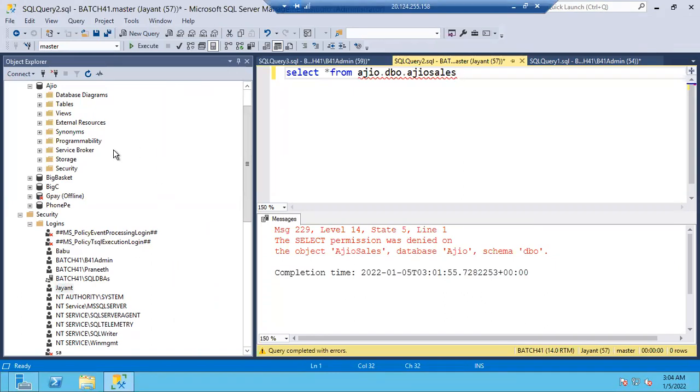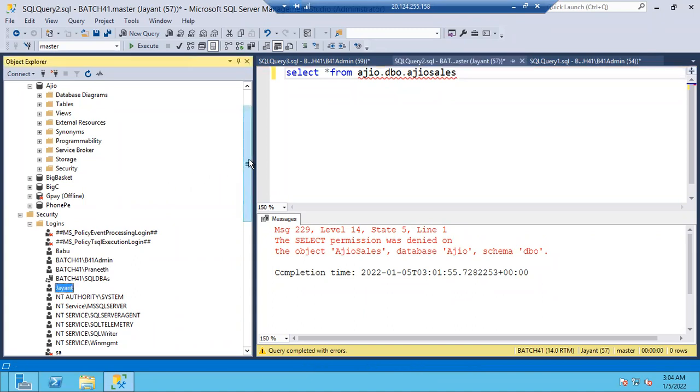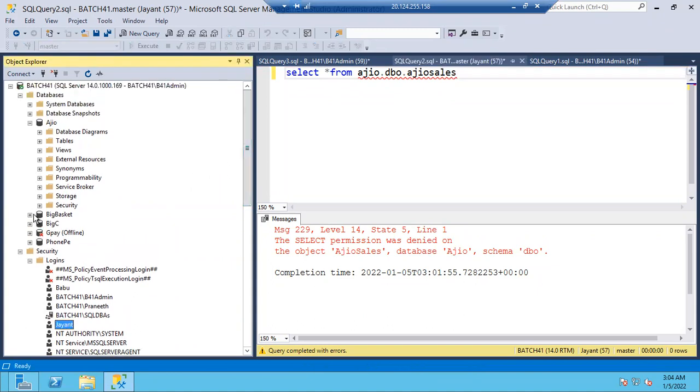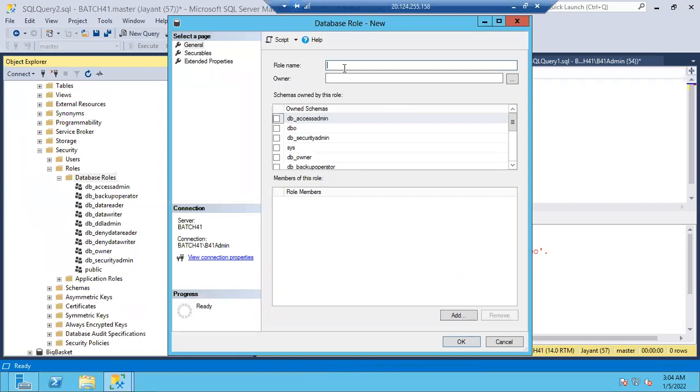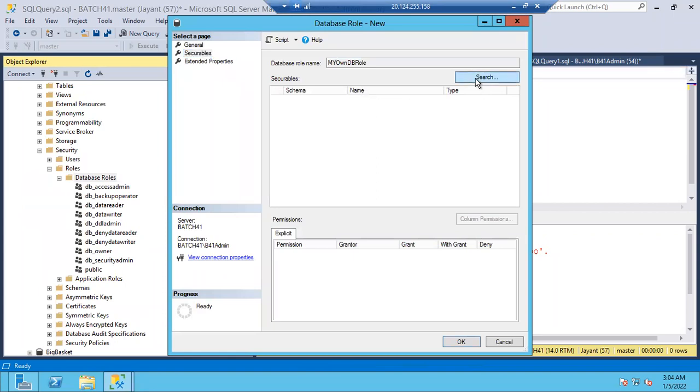Fine, guys. With that note, the database roles are completed. We can create customized database roles also. Same concept. You can go to Security, go to Roles, right click, New Role. New database role. You can give your own DB role name. And whatever permissions you want, you can go to the securables and select any securable.